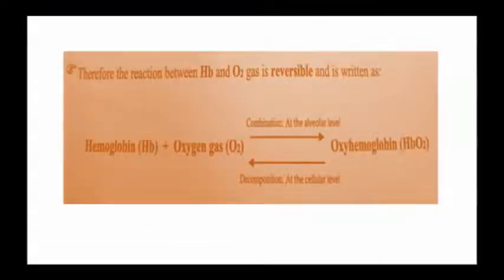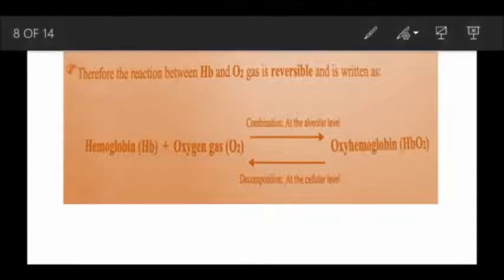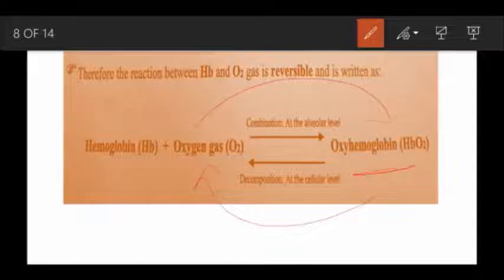Therefore, the reaction between hemoglobin and oxygen gas is reversible. What do we mean by reversible? We mean by reversible that this oxyhemoglobin can be dissociated again into hemoglobin and oxygen. Hemoglobin and oxygen are combined together and give oxyhemoglobin. So we call this kind of reaction a reversible reaction.